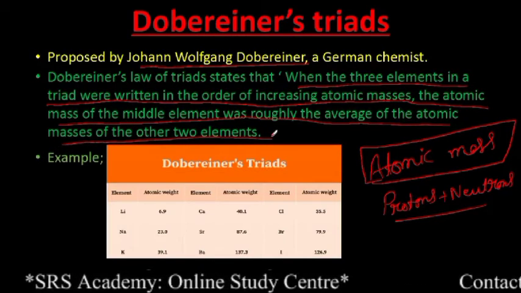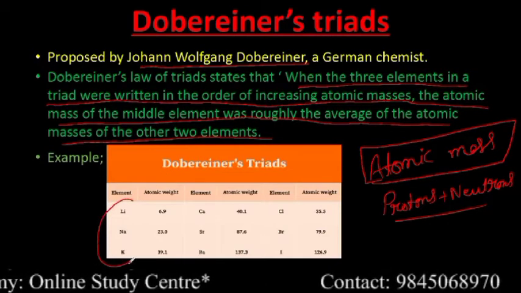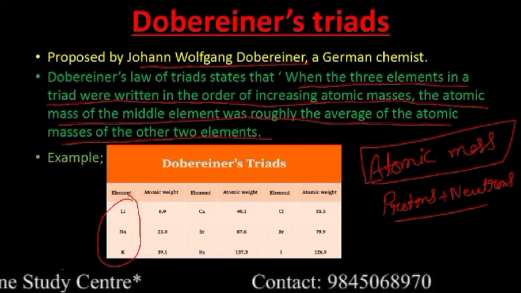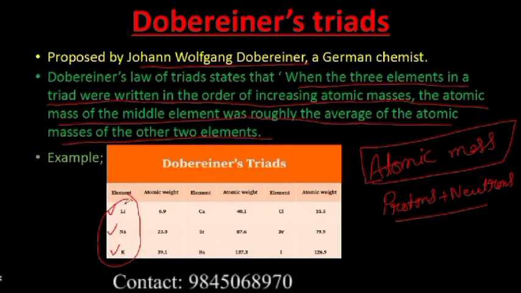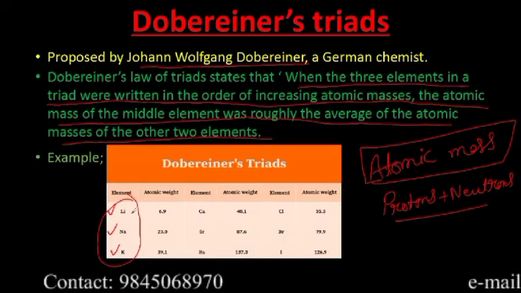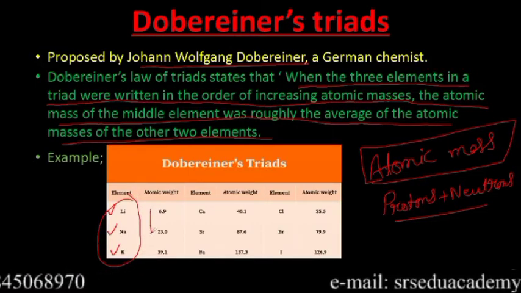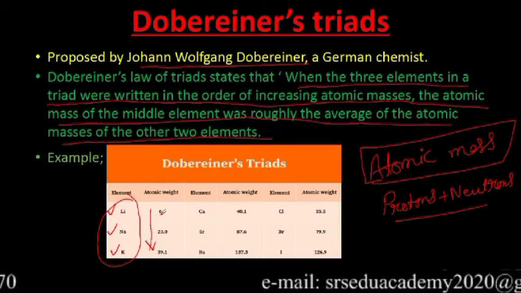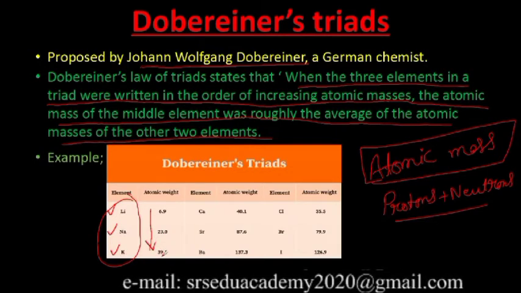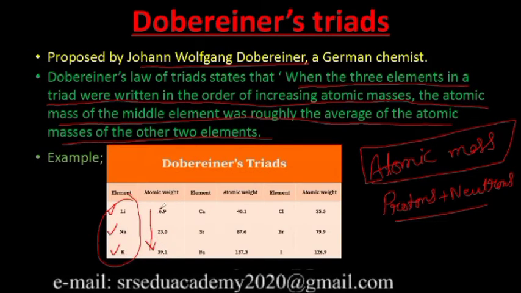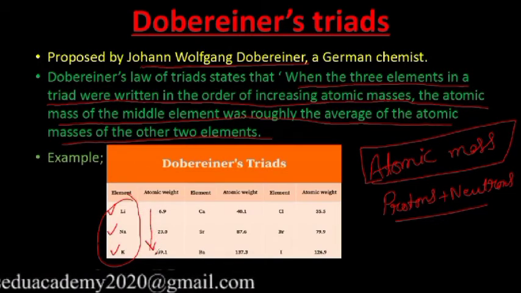That means he took a few elements and kept 3 elements in one group. See, if I take this group, lithium 1, 2, 3. Like this, he kept 3 elements in one group and arranged them in the increasing order of their atomic mass. Lithium atomic mass is 6.9, sodium atomic mass is 23, potassium atomic mass is 39.1. So he arranged these 3 elements in the increasing order of their atomic mass.